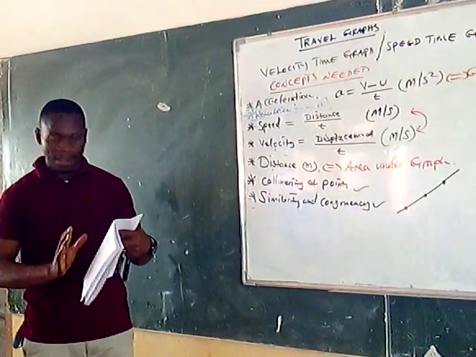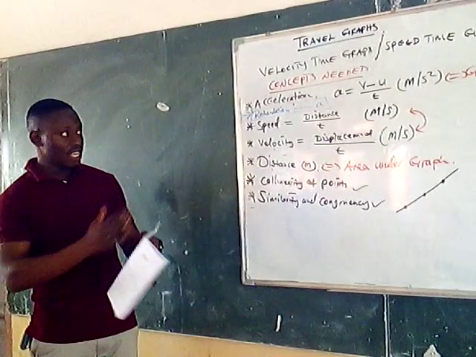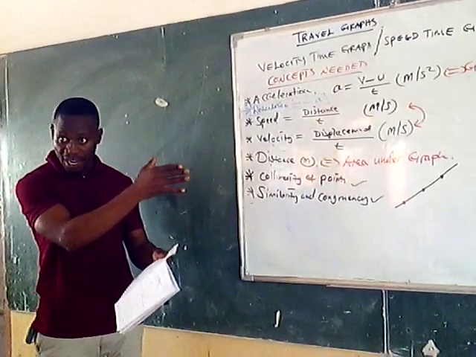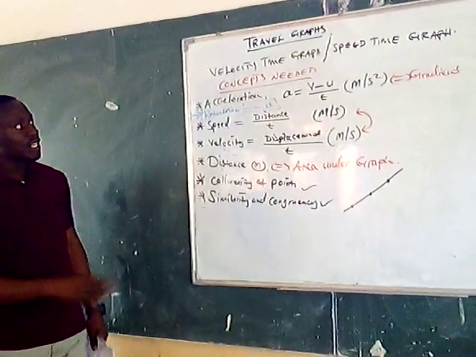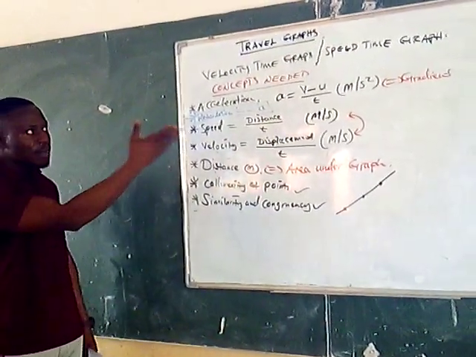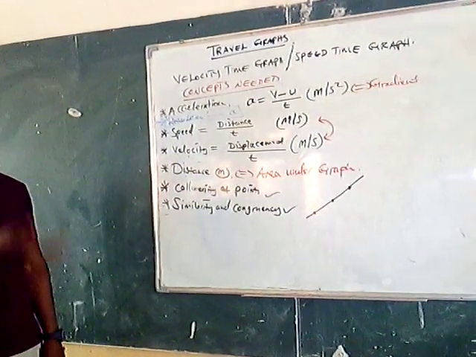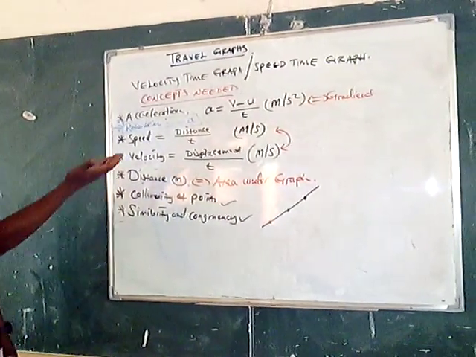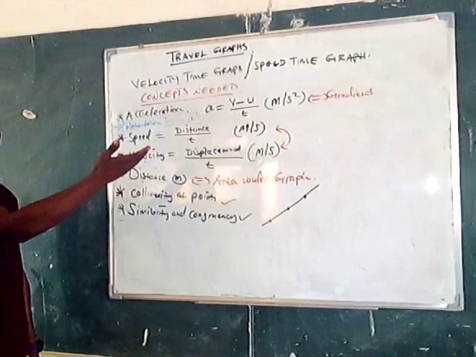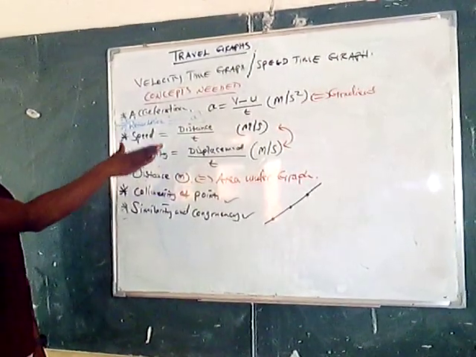I've got a beautiful example here in which we're going to employ the same concept that we've seen here. Like I mentioned, travel graphs involve velocity-time graphs and speed-time graphs. In them, we have concepts like acceleration, which is defined as the rate of change in velocity with respect to time.